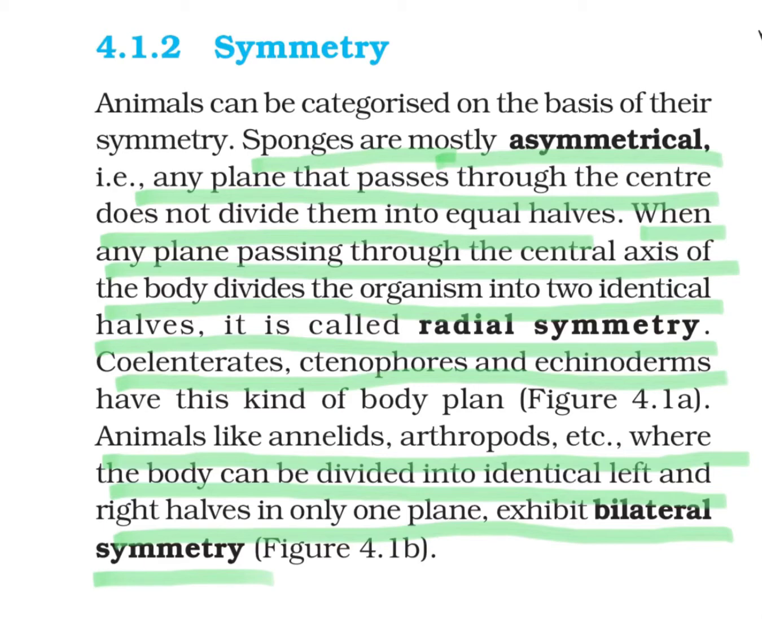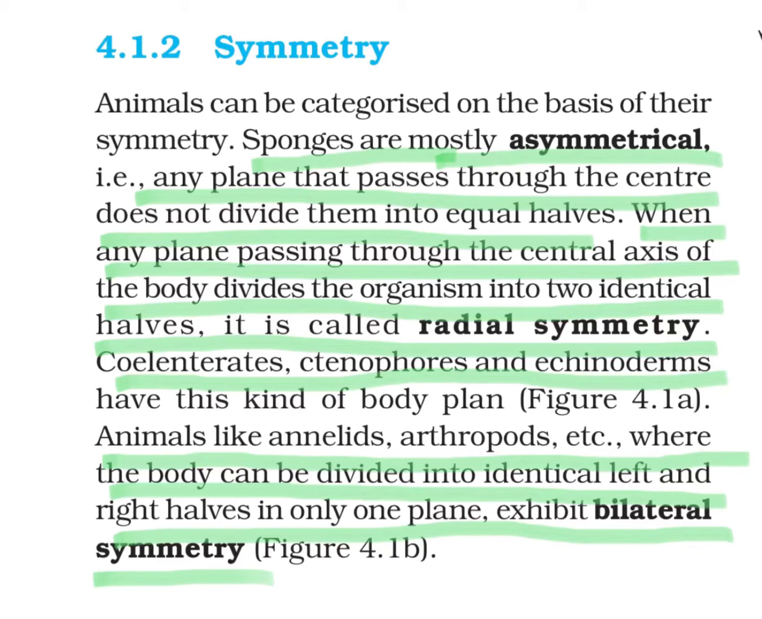I will show you the diagram afterwards and you will come to know how we can divide it. But in this way they are divided. Now in animals like Annelida, Arthropoda, and even Chordata, the body can be divided into identical left and right halves, that means two sides, and they can be cut only in one plane. Then they have bilateral symmetry. So in this way, on the basis of symmetry, we can group all the different types of animals.